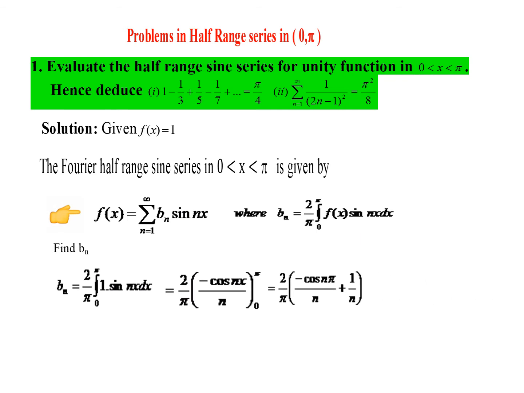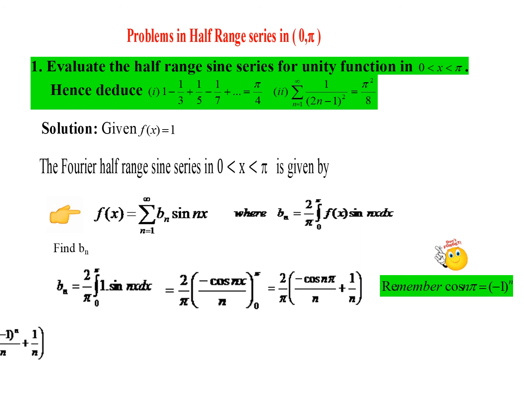So we have 2 by pi, minus cos n pi by n, minus, minus cos 0 by n. And what is cos 0? It is 1. Since it is minus, it becomes plus 1 by n. And remember, the value of cos n pi is minus 1 power n. So let us substitute that, and now we can take n common in the denominator. Whenever we have a term of this sort, 1 minus minus 1 power n, it will become 0 either for odd integers or for even integers.